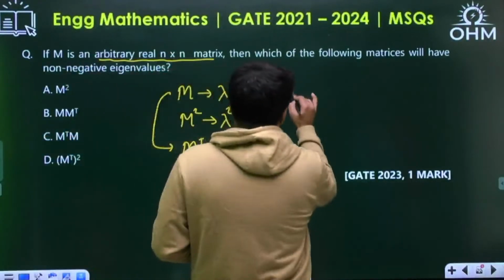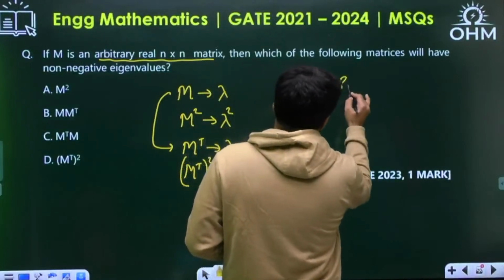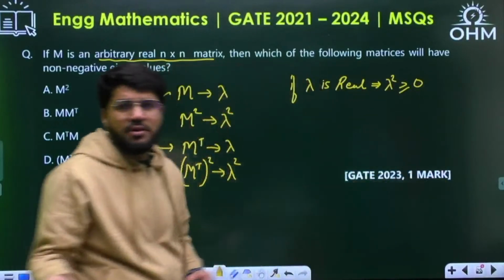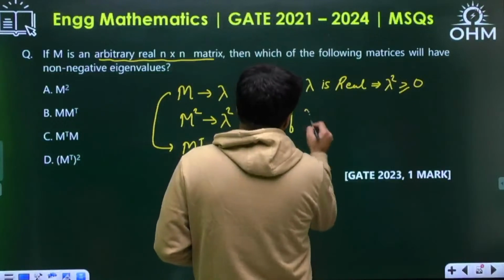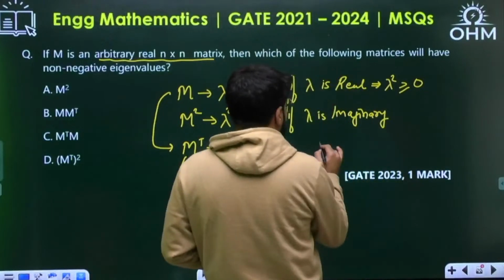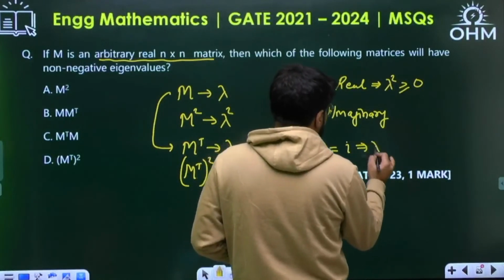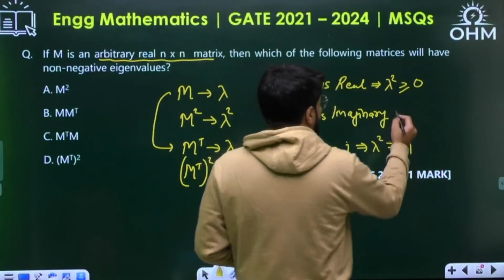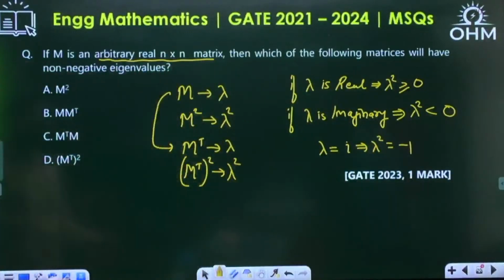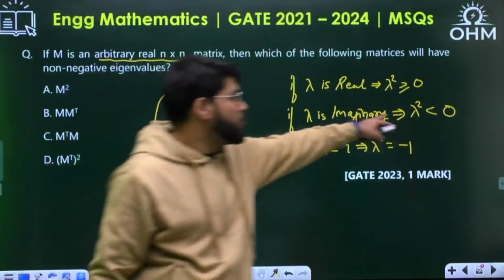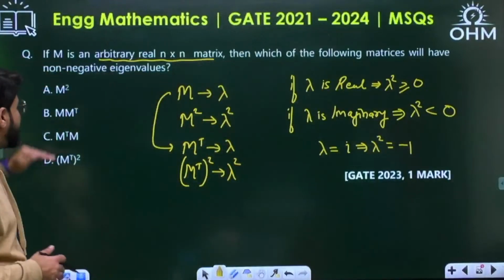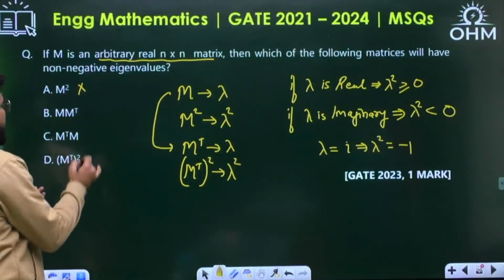See, if lambda is real, no doubt lambda square is always positive or 0, worst case. If lambda is 0, lambda square will be 0. But if lambda is imaginary, say for example, lambda equal to i, what is lambda square? i square is minus 1. So lambda square can be negative also. So for A and D, we cannot surely say that eigenvalues are non-negative. Eigenvalue may be negative because eigenvalues are lambda square, and if lambda is imaginary, square will be negative. So A and D definitely not correct.